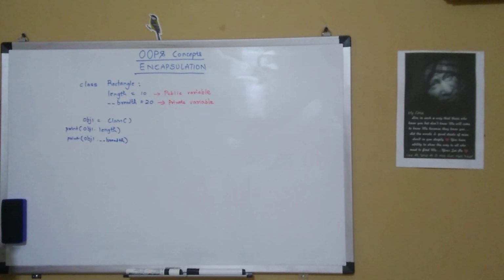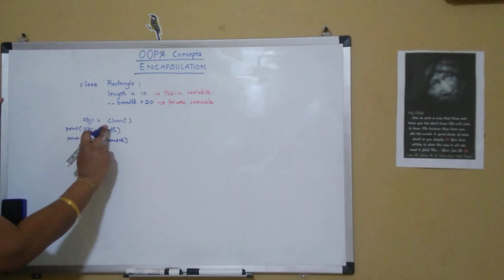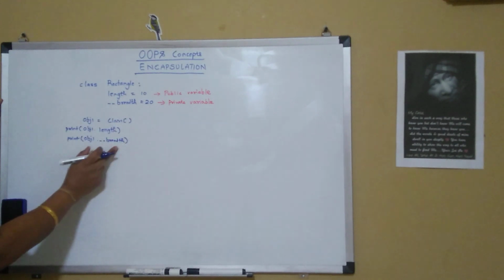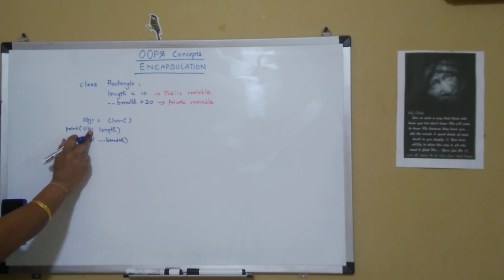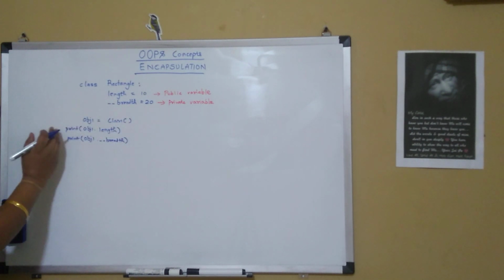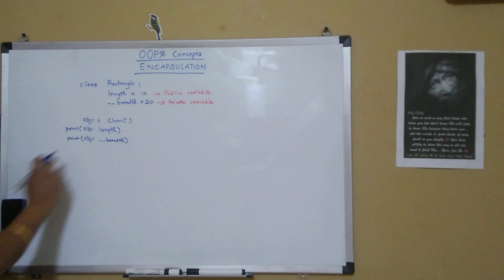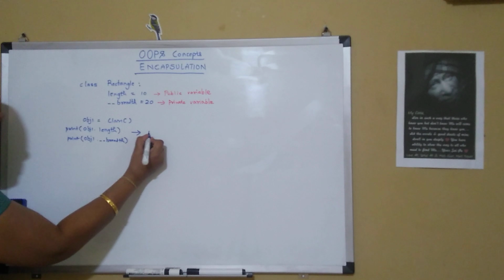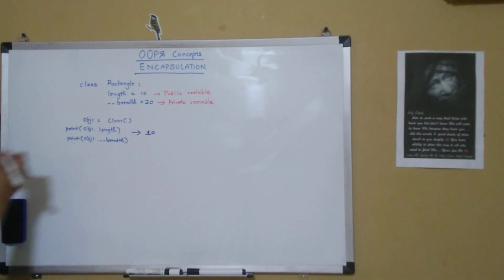Since length is a public variable, it can be accessed outside the class. It's an instance of the class and it's outside the class. Even outside the class, the length variable can be accessed and on the console it will print 10.